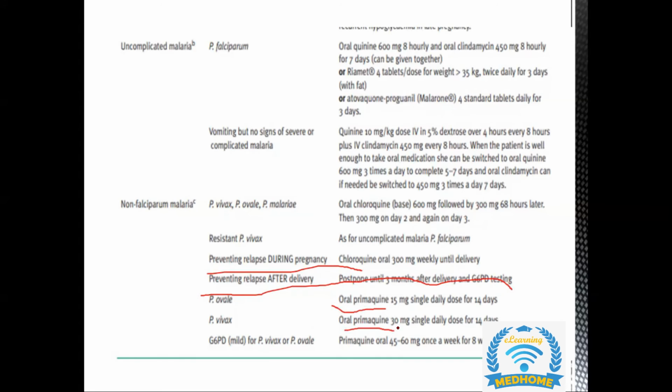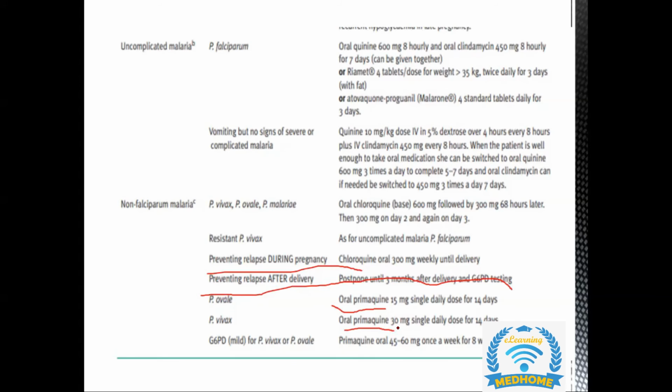Okay, so I'll just be repeating the drugs to make it simplified and easier for you. The drug of choice for severe falciparum malaria in pregnancy is IV artesunate. If it is not available for any reason, then the second line will be IV quinine. If we have Plasmodium vivax, Plasmodium ovale, or Plasmodium malariae, then the drug will be chloroquine.